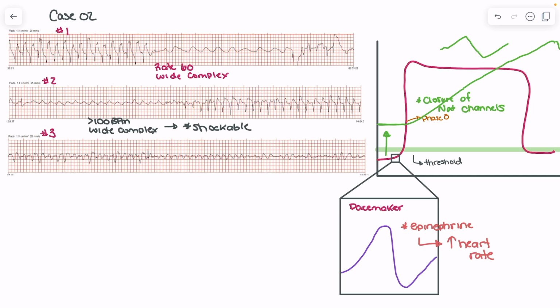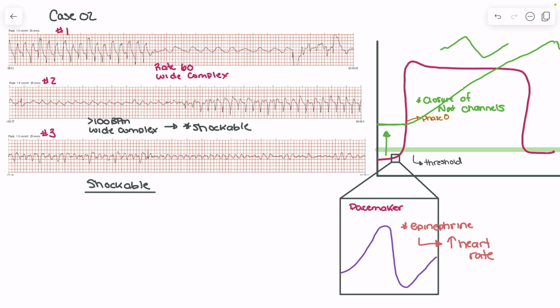Again, what you might be thinking is, well, is this just a fast sine wave? One of the things we have to recognize is that that doesn't really matter. If the complexes are wide and the rhythm is over 100, then it's impossible to say that this is not V-Tach, or it would be impossible to tell the difference between a really fast sine wave and a true ventricular tachycardia. That's the result of a reentry pathway. So it becomes shockable, and we're going to talk about three of the ways in which we can get this shockable rhythm as a result of hyperkalemia.